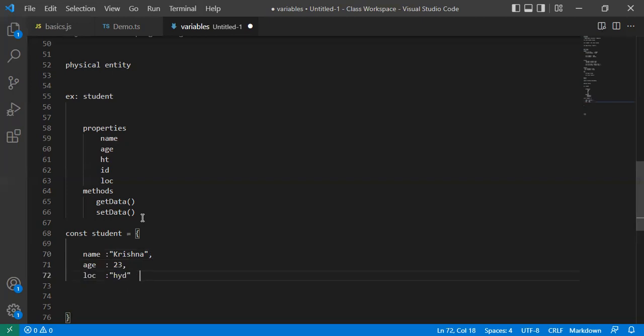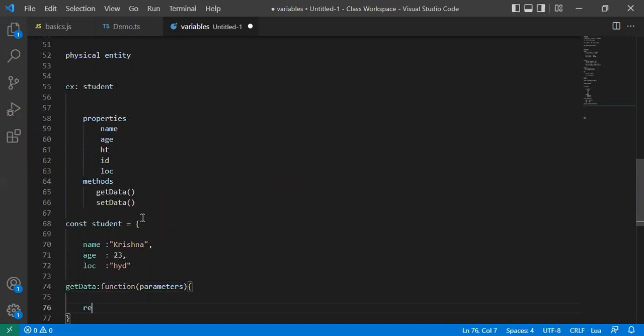As we discussed already, we have to put commas for separating the object values. Now if you want to take a method, how can we write the method? Get data. We can write it like this, but we have to specify it is a function. Whatever parameters we want, we can provide, and then we can write whatever calculations or things you want. So some data we have to return, return some sample. Like this the syntax and structure will be there.